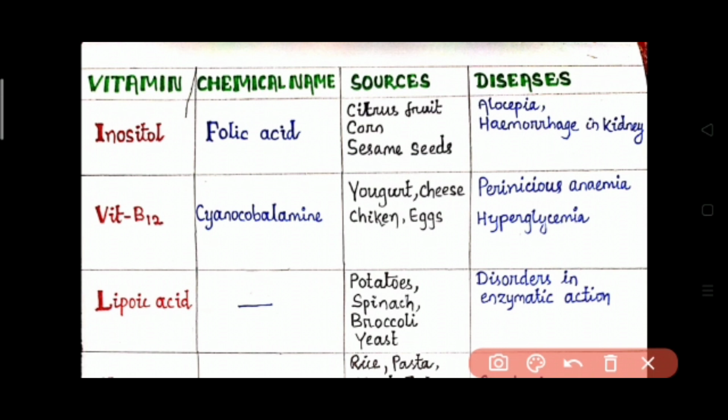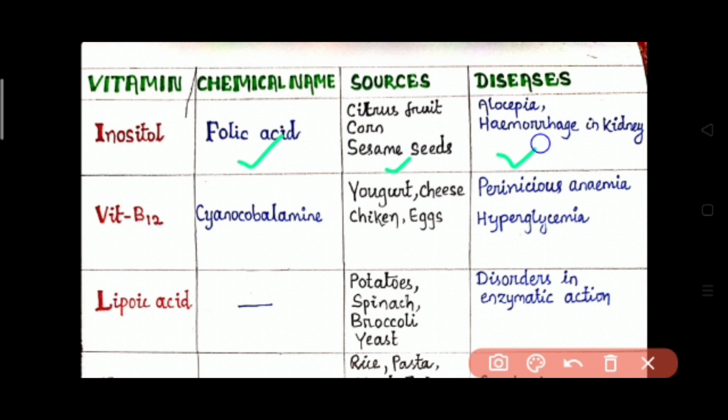Then vitamin inositol. Its chemical name is also given as folic acid. The sources are citrus fruit, corn, sesame seeds, etc. And the diseases that are caused due to the deficiency of inositol are alopecia, hemorrhage in kidney, etc.